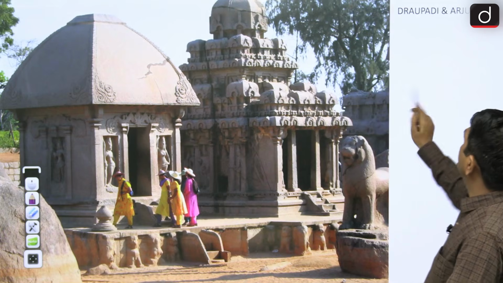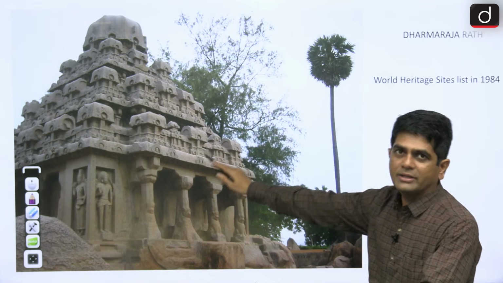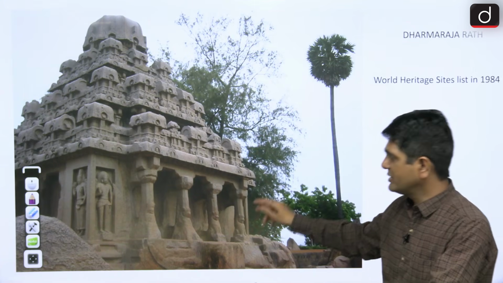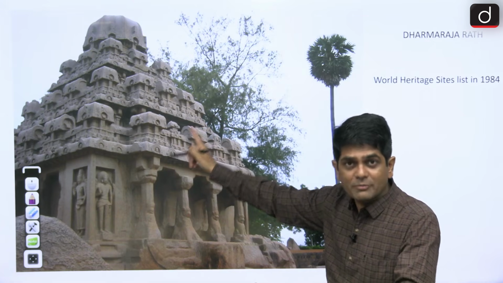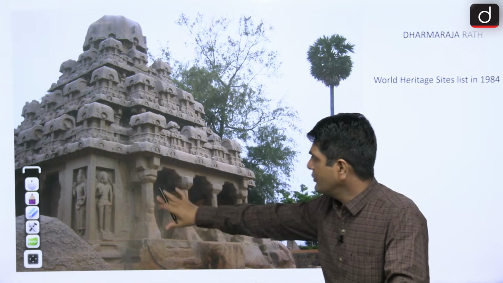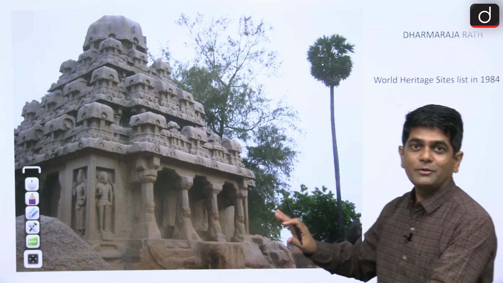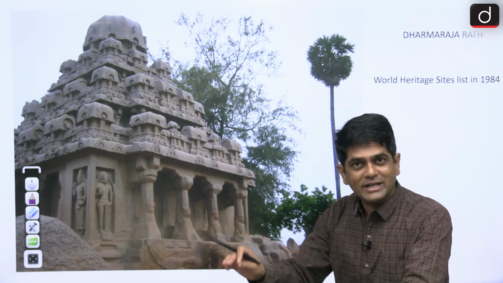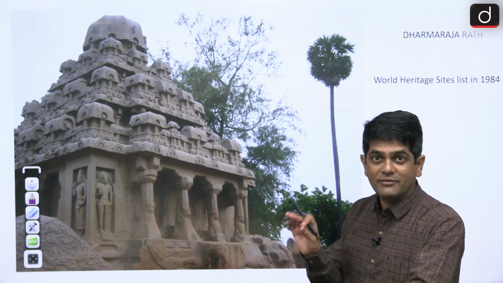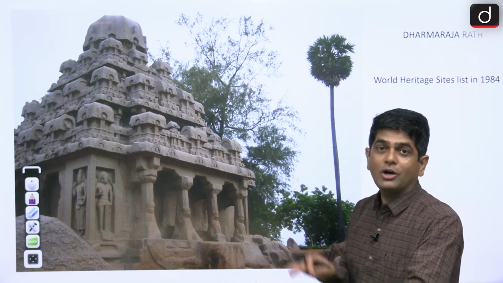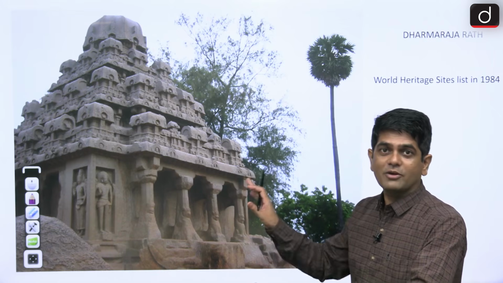And among the Rath temples, the largest one is the Dharmaraja Rath. And here we have the statue of Narasimhavarman first as well, a carved sculpture of Narasimhavarman first.